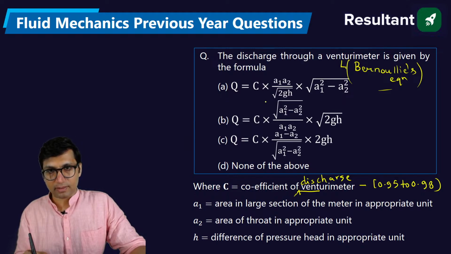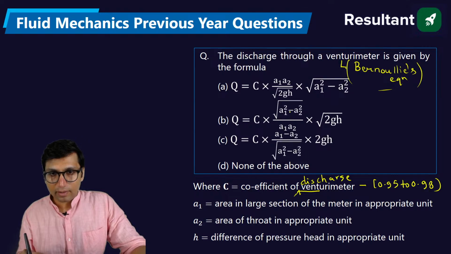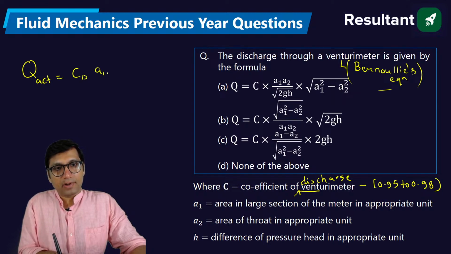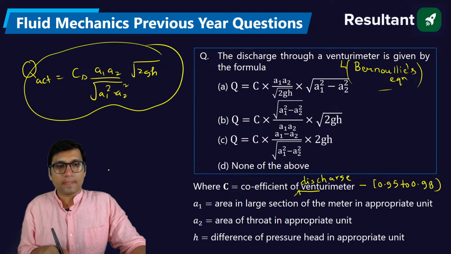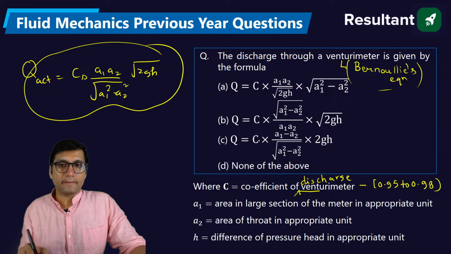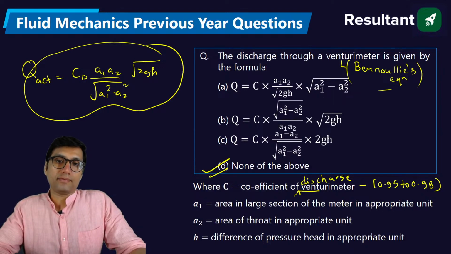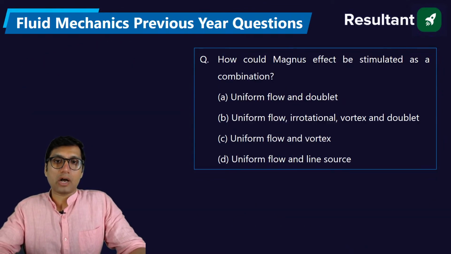It's a little bit mixed. Some mistake is given. I think A1, A2. So the actual formula is: actual discharge is equal to coefficient of discharge into A1 into A2 over under root A1 square minus A2 square, under root 2GH. This is the formula. None of the formulas matches here, right? So the right answer is option D for this question, none of the above.